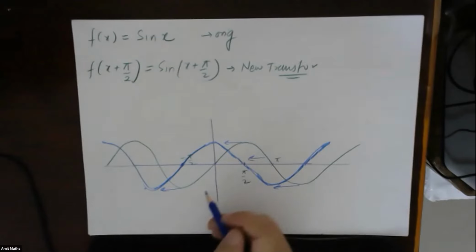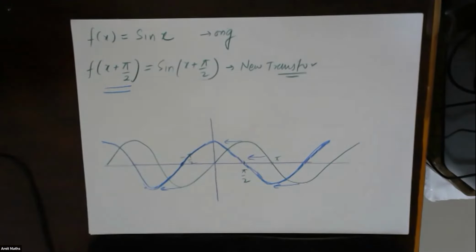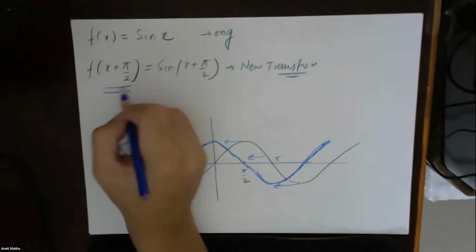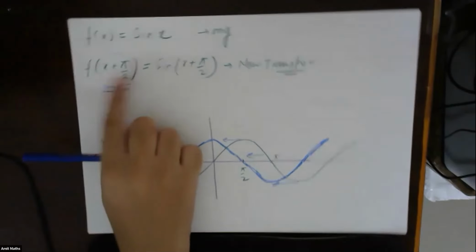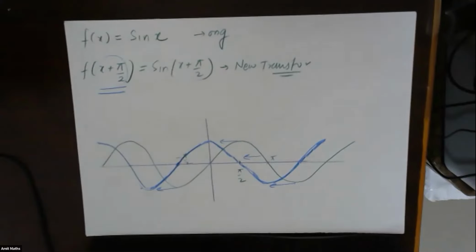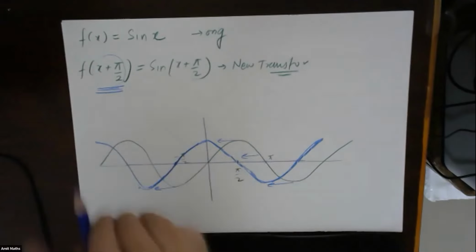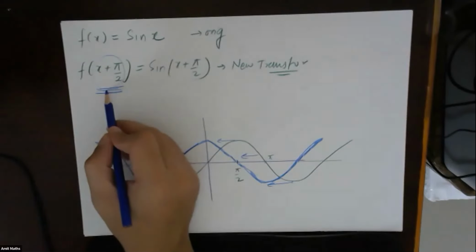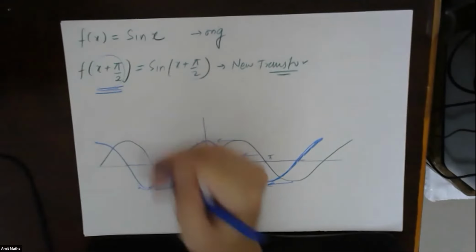See, if something is added to x, then it is a horizontal shift. Just make a note. If something is added or subtracted to x, it is a horizontal shift. If something is added or subtracted to y, it is a vertical shift.